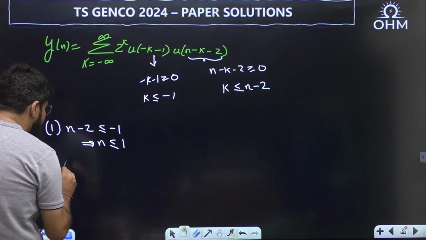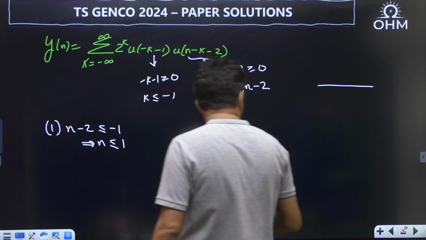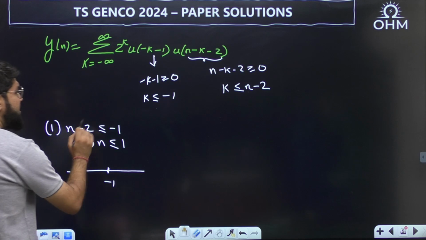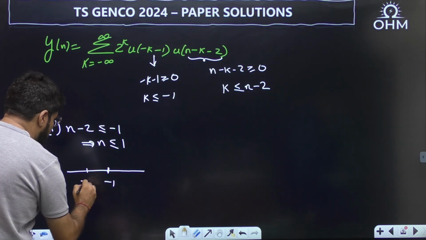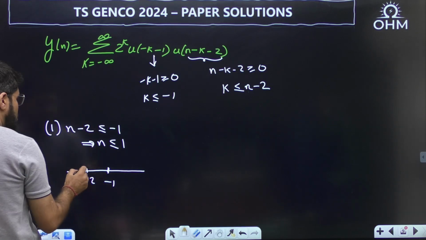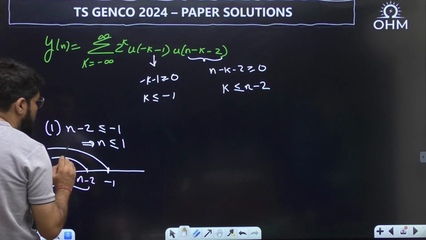Now in that case, what do you want? Let me draw it here only. You want k less than or equal to minus 1 and k less than or equal to n minus 2. N minus 2 will be before minus 1, since n minus 2 is less than or equal to minus 1. So you want k less than this also, less than this also. What is the common portion? Up to n minus 2.